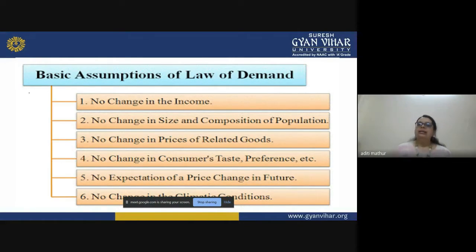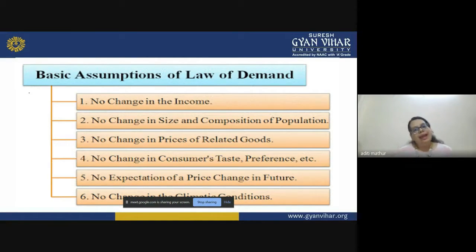The third assumption which we will take is that there is no change in the price of related goods. That means my competitors will not change their rates. Their product will stay at that rate itself, and they will not change the price of their product. Even the complementary goods for my product, their prices will also not change.